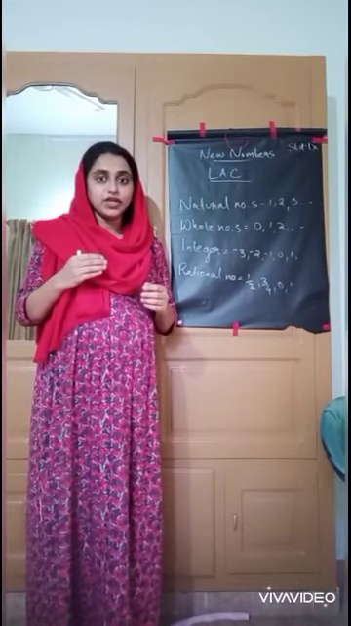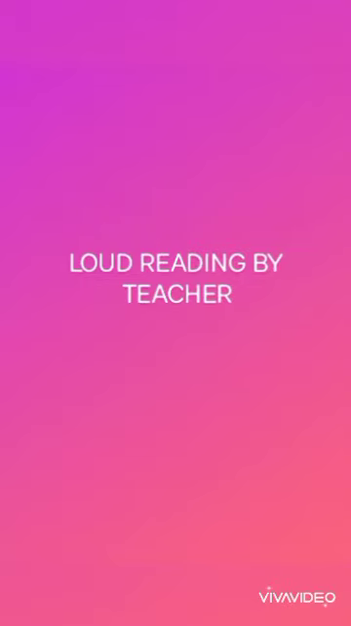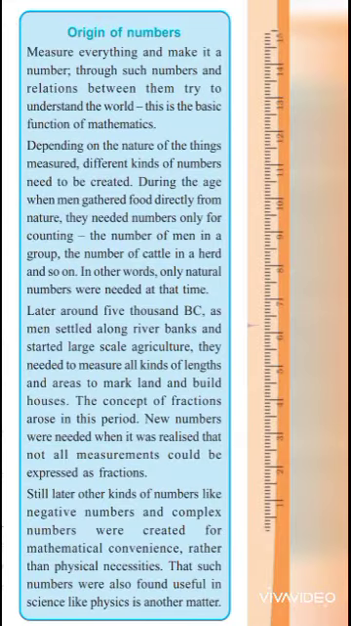You need to listen carefully. Origin of numbers. Measure everything and make it a number. Through such numbers and relations between them, try to understand the world. This is the basic function of mathematics. Depending on the nature of the things measured, different kinds of numbers need to be created. During the age when man gathered food directly from nature, they needed numbers only for counting: the number of men in a group, the number of cattle in a herd, and so on. In other words, only natural numbers were needed at that time.